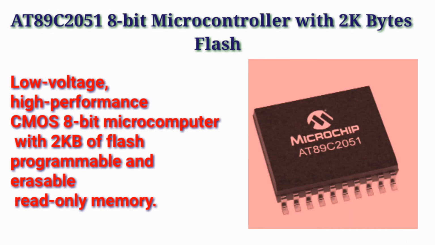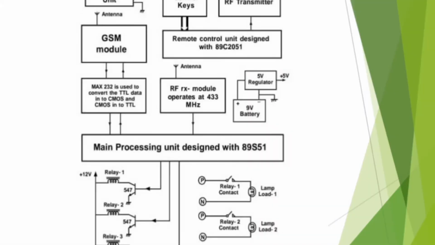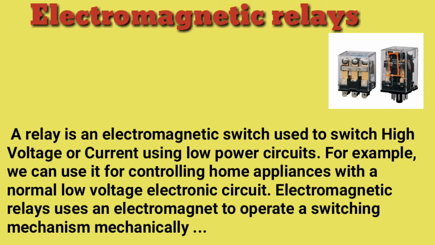Another microcontroller, the 89C2051, an 8-bit microcontroller, we use because of its low voltage, high performance CMOS 8-bit microcomputer. It comes with 2 KB of flash, programmable and erasable read-only memory. The remote control unit is designed with another microprocessor, the 89C2051. We used electromagnetic relays in the circuit.